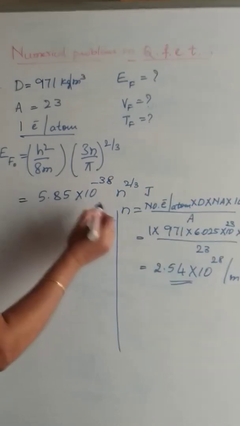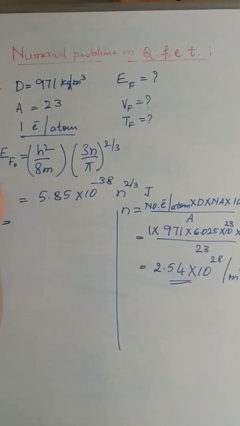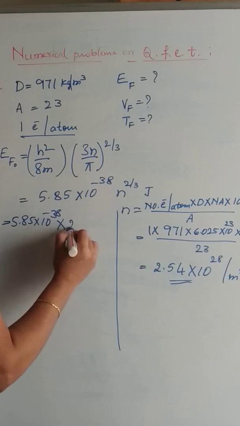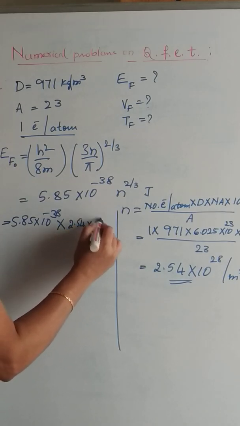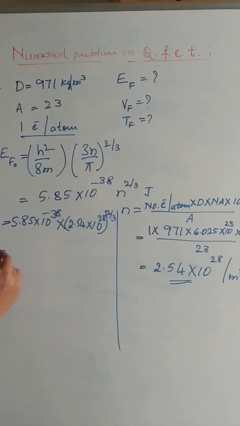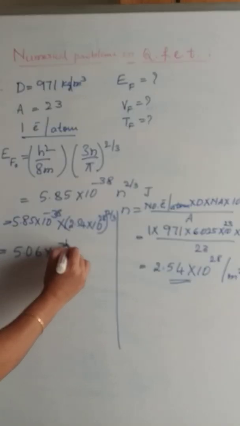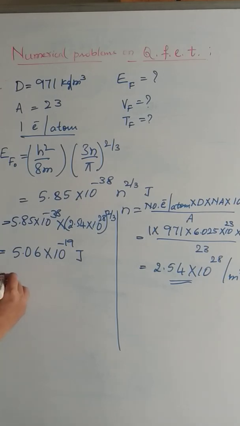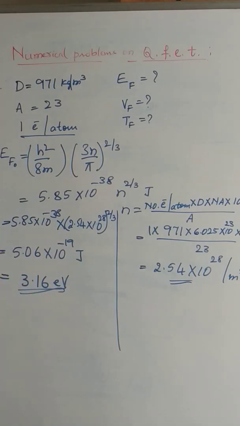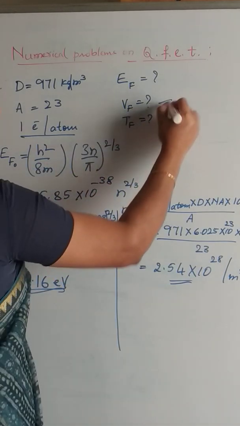Substituting this value of n here in this equation we can find out what is Fermi energy. So it's 5.85 into 10 to the power of minus 38 into n, which is 2.54 into 10 to the power of 28, to the power of 2 by 3. Simplifying this we get it is equal to 5.06 into 10 to the power of minus 19 in terms of joules. If you convert it into electron volt, we get it is equal to 3.16 electron volts.